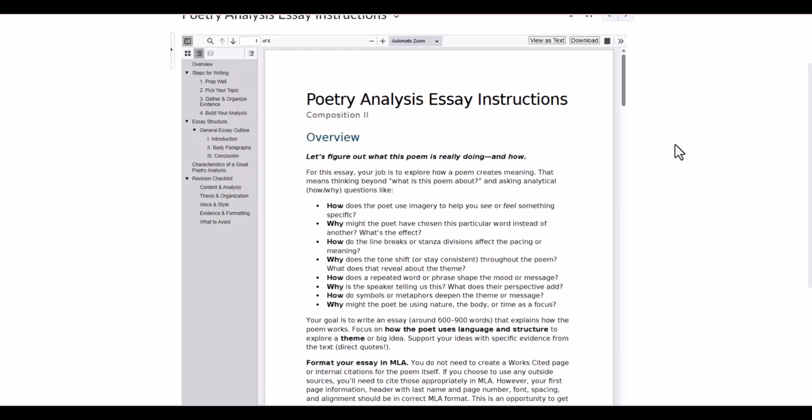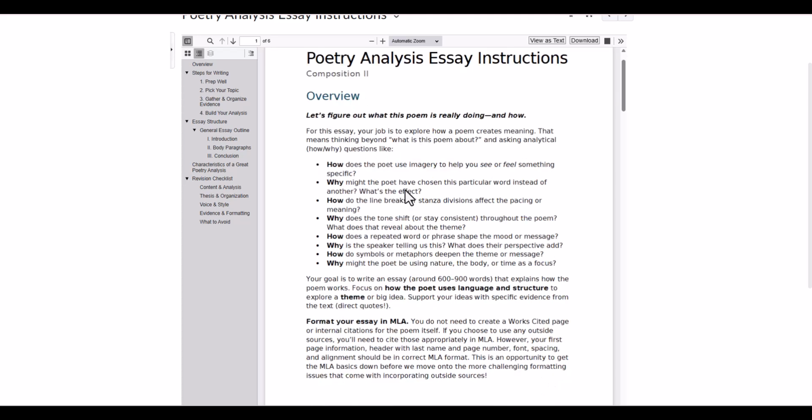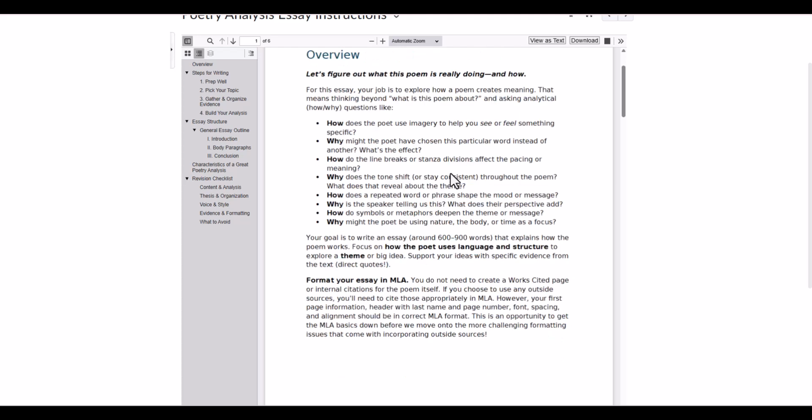These are exhaustive, so there are lots of instructions here, especially for an online class. I try not to overwhelm you, but I want to make sure everything's really clear since we're not together. Your big goal for this essay is to explore how a poem creates meaning. It's not just what a poem is about, it's about thinking analytically, about critical thinking. Up at the top here we have some analytical questions that you can read through as an example of what mindset to take when you're reading poetry.